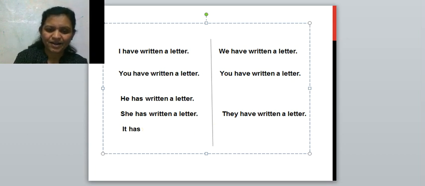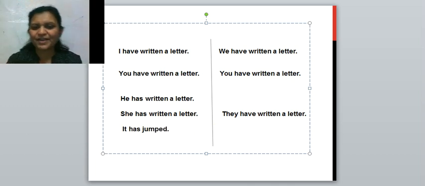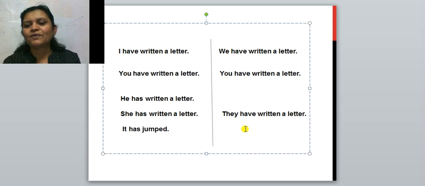Okay? And then they have written a letter. Understood? Now what is done? Here all examples of present perfect tense are also taken.